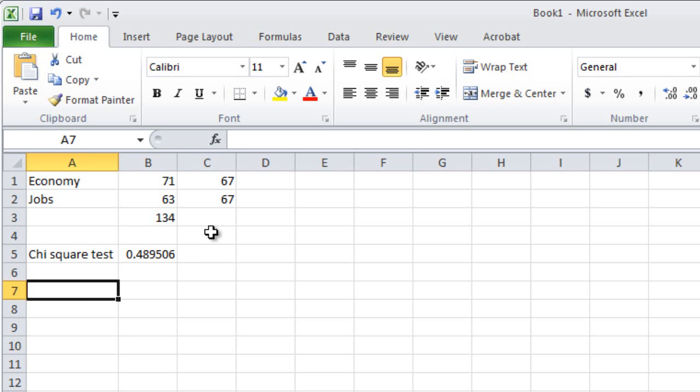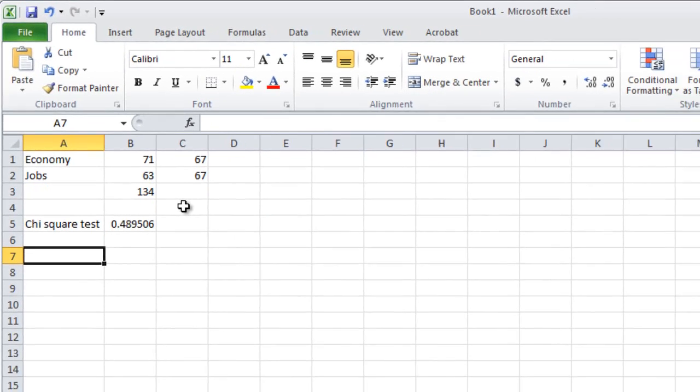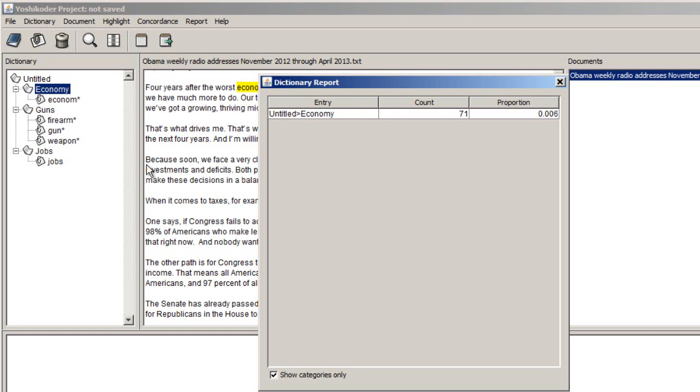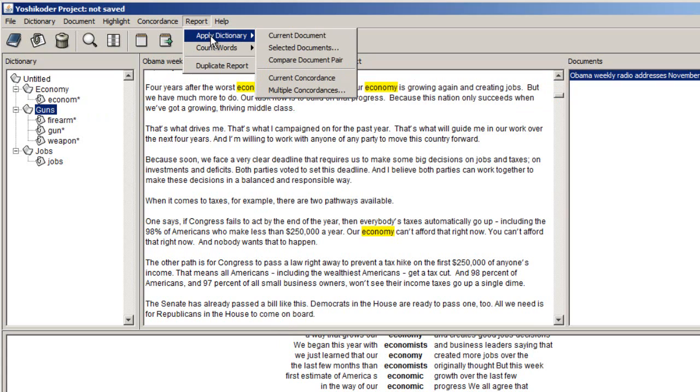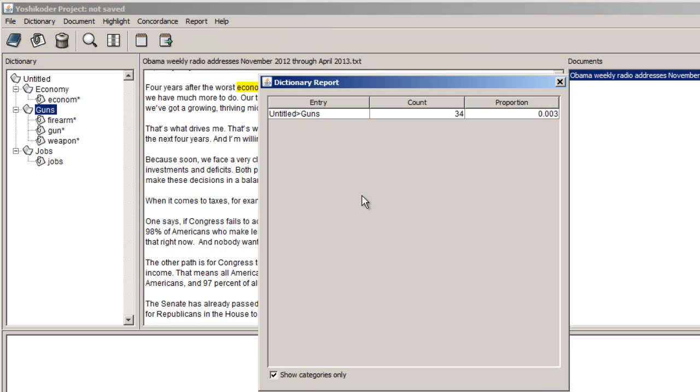Now let's look at another example. We have guns as well, right? Let's go back to Yoshikoder and see how often those gun terms show up. Let me close this window. I'm going to highlight the guns category and tell Yoshikoder to give me a report. Apply dictionary to the current document. And it looks like some form of the term guns shows up 34 times.